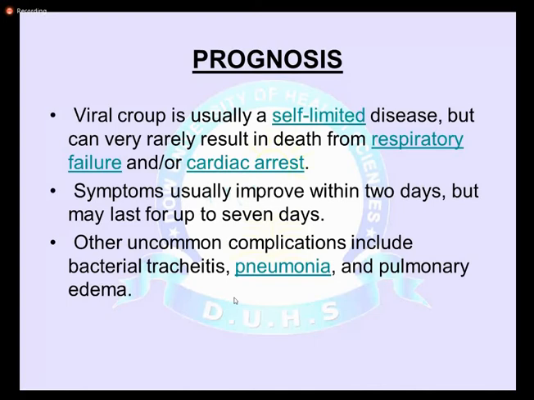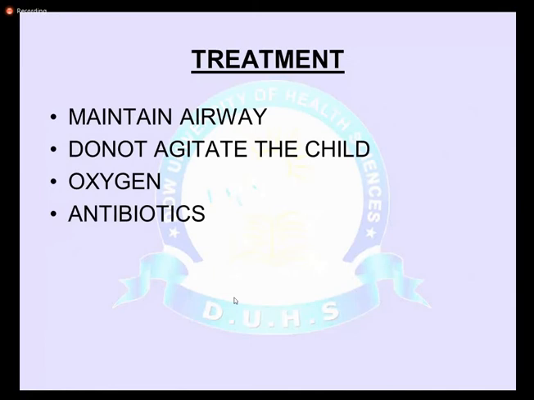But you can prevent epiglottitis more easily compared with croup, because in more than 80% of cases the cause of epiglottitis is bacterial infection, H. influenzae. The cases of epiglottitis markedly decreased after the introduction of vaccination against Haemophilus influenzae. So you can prevent epiglottitis by vaccinating the child.